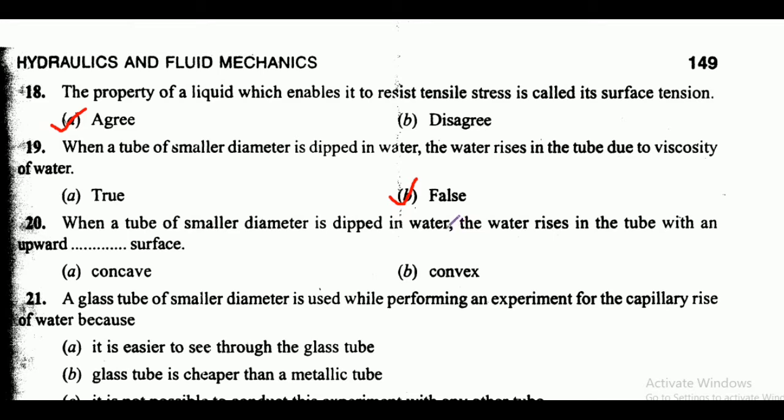Okay. Now next is question number 20. When a tube of smaller diameter is dipped in water, the water rises in the tube with an upward dash surface. Here friends, options are concave or convex. So here friends, correct answer is option A, that is concave.